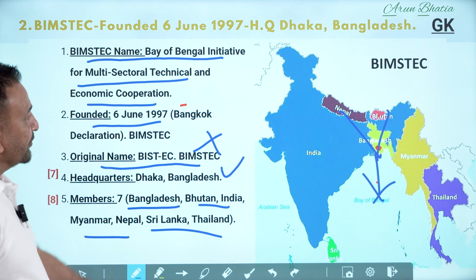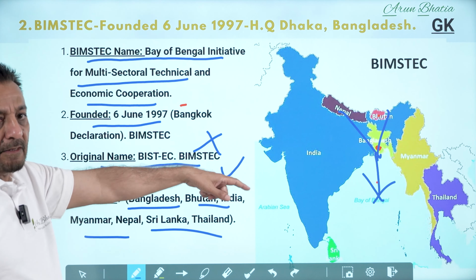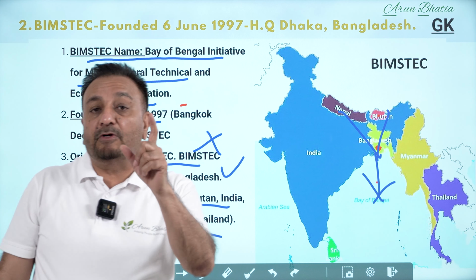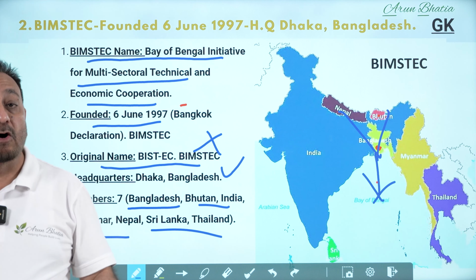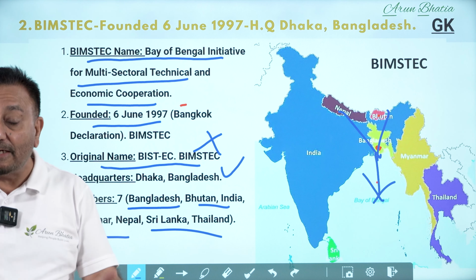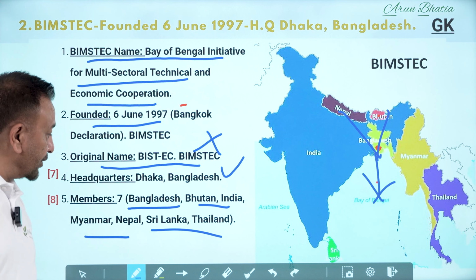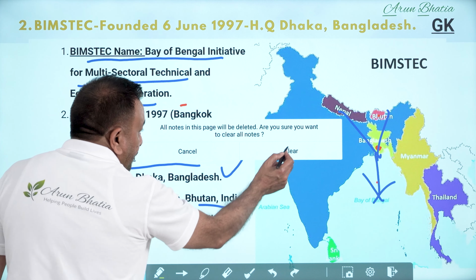So what you need to remember from this page are 2 points: the headquarters and the names of the countries. We are repeating with the map, so that it puts a map in your brain and you are able to understand how many countries this organization has, where they are located, what the purpose is, when it was formed, why it was formed, and so on. Now we are moving to the next page, covering 8 points up to this page.